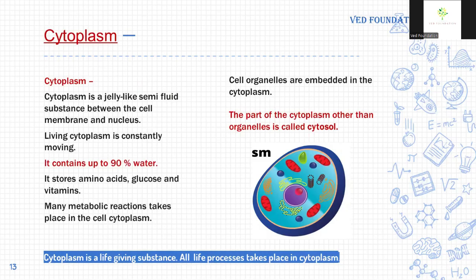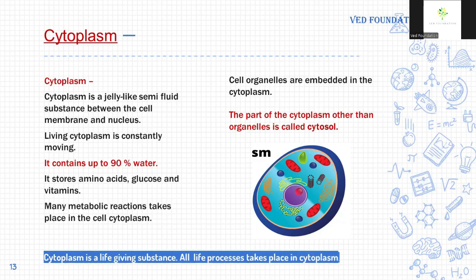Cytoplasm. You can see there is a jelly-like substance inside the cell, and this jelly-like semi-fluid substance between the cell membrane and nucleus is called cytoplasm. So cytoplasm is a living part of the cell and it is in continuous motion. It contains up to 90% water, and cytoplasm stores different substances like amino acids, meaning proteins, glucose, and vitamins. Many metabolic reactions take place in the cell cytoplasm.